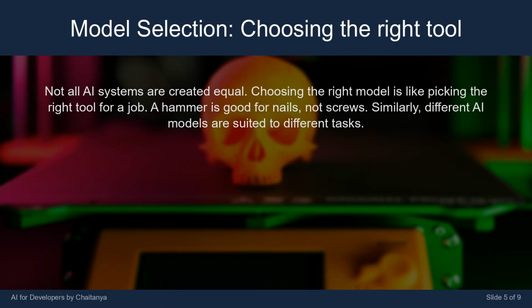Not all AI systems are created equal. Choosing the right model is like picking the right tool for a job. A hammer is good for nails, not screws. Similarly, different AI models are suited to different tasks.